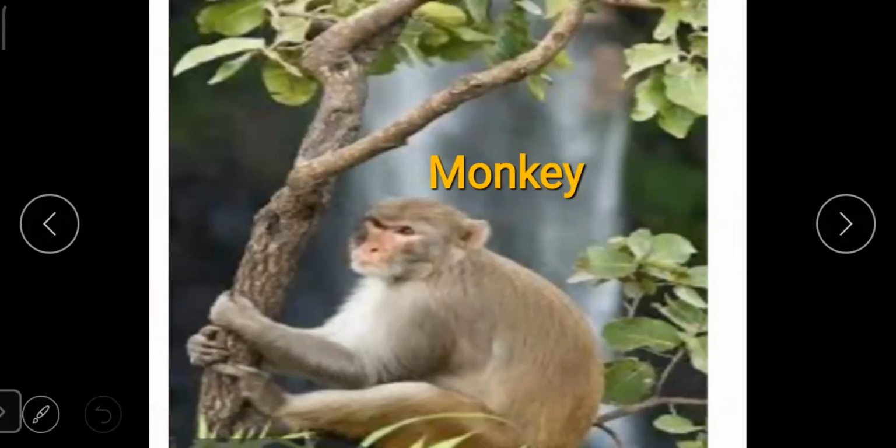Monkeys are known for running and jumping through trees with ease. They can run and jump from one tree to the other very easily. Monkeys mostly live on trees, though we can see monkeys sometimes on land also.